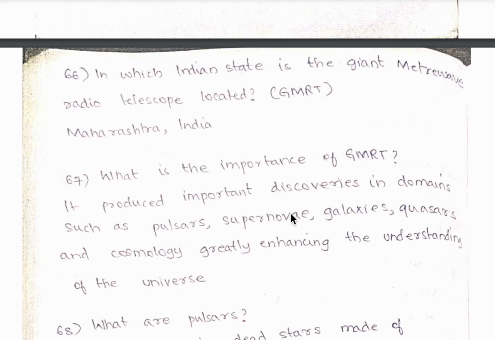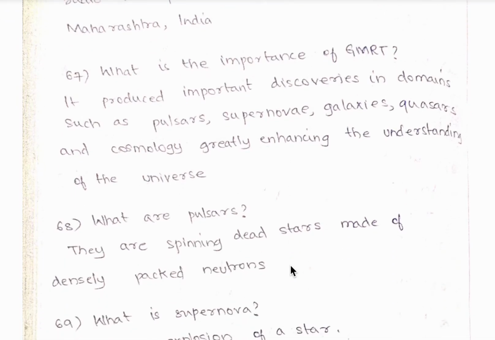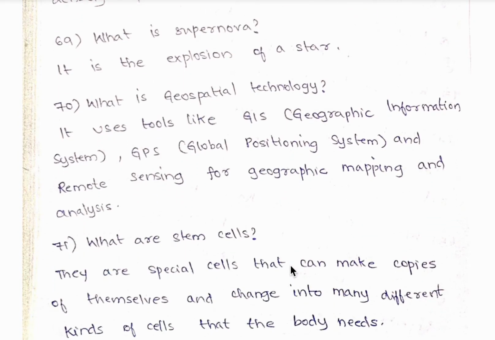67th question, what is the importance of giant microwave radio telescope? So it produced important discoveries in domains such as pulsars, supernova, galaxies, quasars, and cosmology, greatly enhancing the understanding of the universe. 68th question, what are pulsars? They are the spinning dead stars made of densely packed neutrons. 69th question, what is supernova? So it is the explosion of a star.